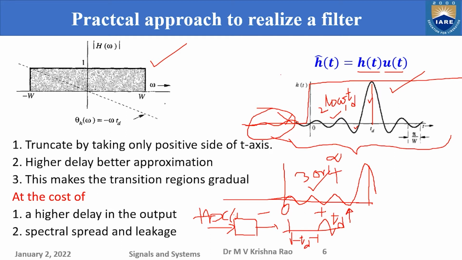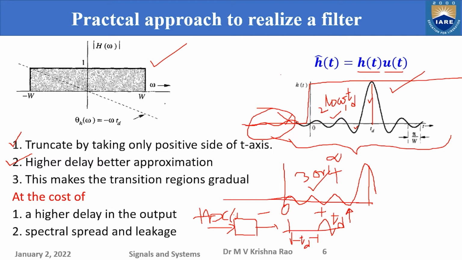Okay. So let us summarize. First thing, we have to truncate the impulse response, taking only the positive time axis, and the more the time delay, the higher the delay values, the better the approximation, and the closer to ideal filters.